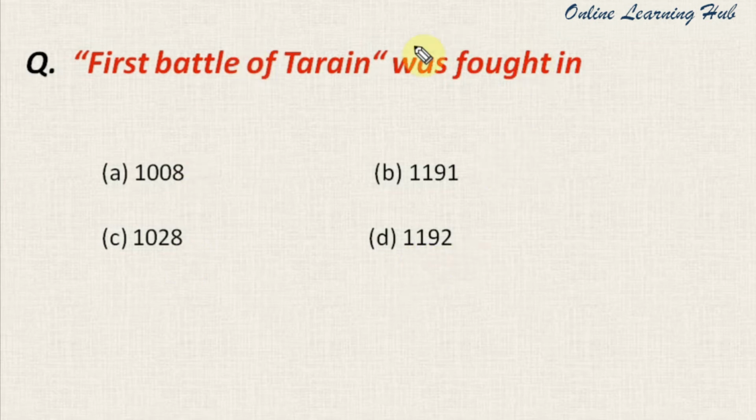The first Battle of Tarain was fought in the year, and the options are 1008, 1191, 1028, 1192. And the right answer for this question is number B, 1192. So the first Battle of Tarain was fought in the year 1192.